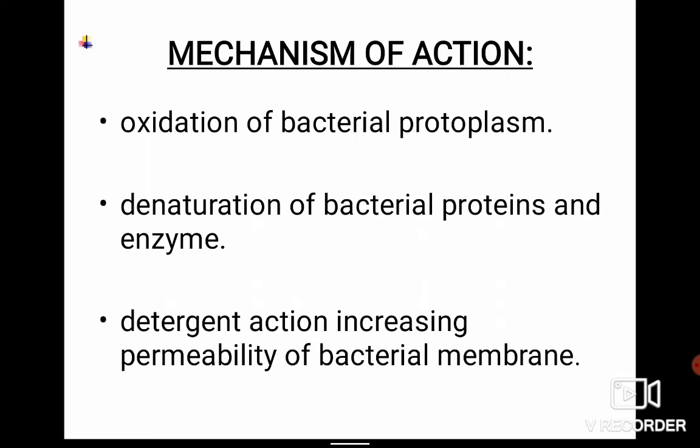By the detergent-like action, it will increase the permeability, so there will be leakage of all the cell constituents out of the cell, and this will cause cell destruction. So three main actions: oxidation of the bacterial protoplasm, denaturation of the bacterial proteins and enzymes, and third, the important detergent-like action that will increase the permeability of the cell membrane and cause leakage of the cell nutrients or whatever the cell constituents.